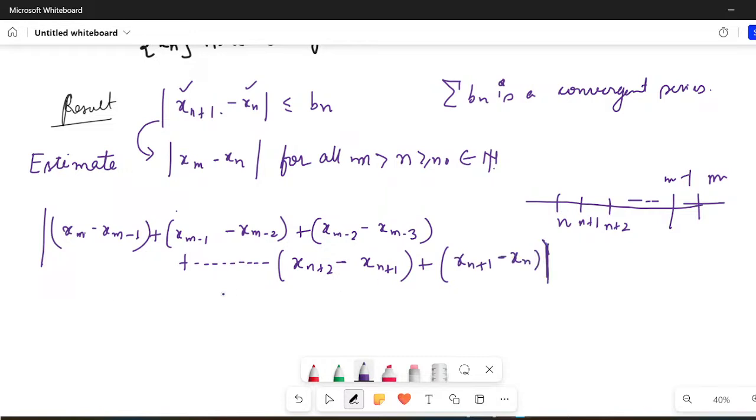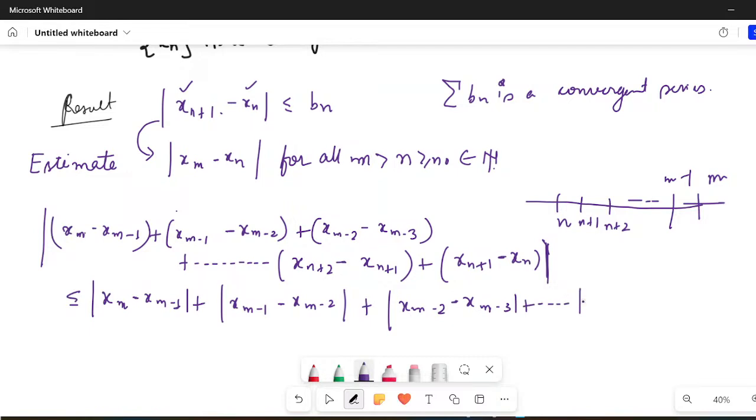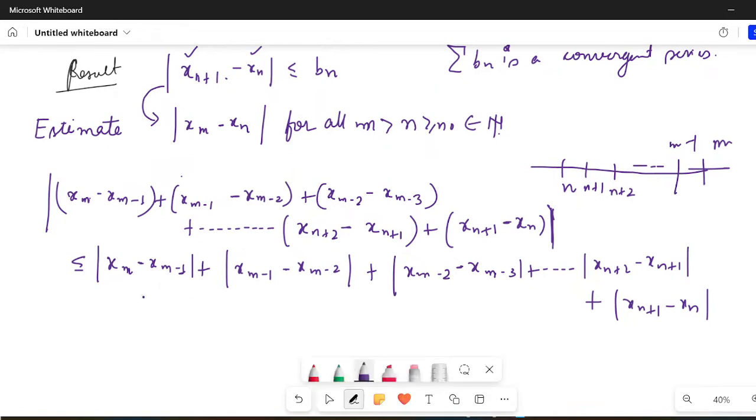This is what we have to estimate, and I know by modular inequalities that this would be less than or equal to the modulus of x_m minus x_{m-1}, plus the modulus of x_{m-1} minus x_{m-2}, plus the modulus of x_{m-2} minus x_{m-3}, and then you will have the modulus of x_{n+2} minus x_{n+1}, and at the end the modulus of x_{n+1} minus x_n. Now this is less than b_{m-1}, this is less than b_{m-2} by the hint.